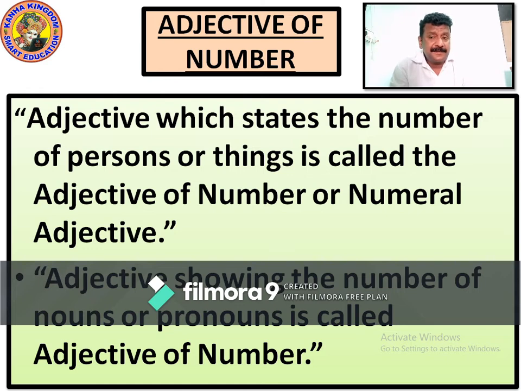Numeral means numberings. What are numerals? 1, 2, 3, 4, 5, 6. These are all numerals. Adjective which states the number of person or things is called as adjective of numbers. Right? What do you understand by this?